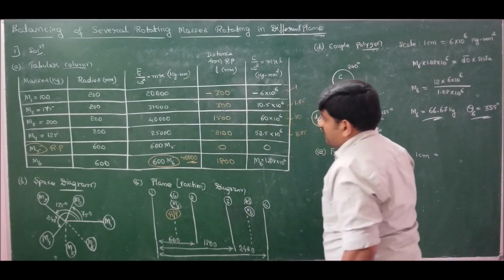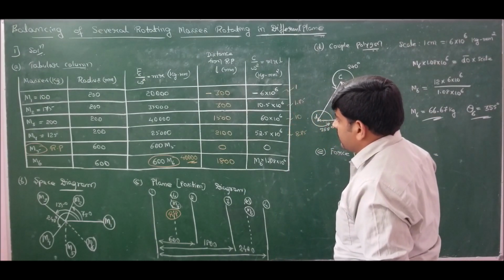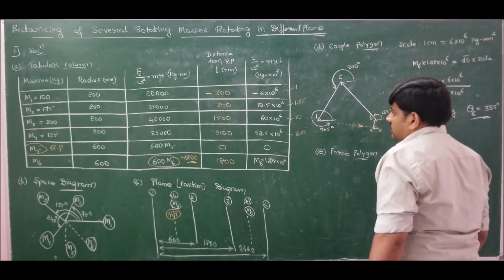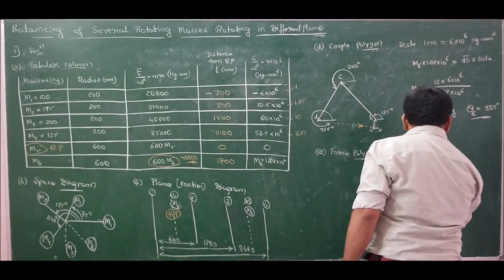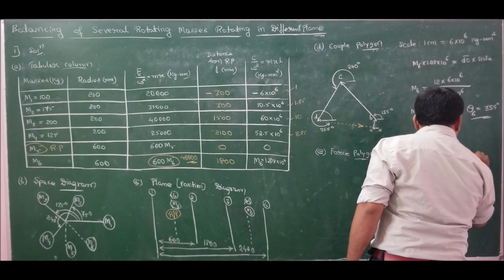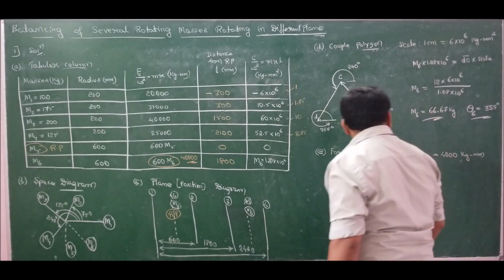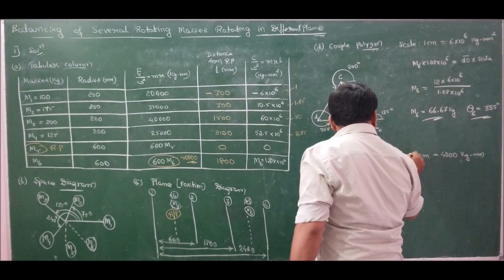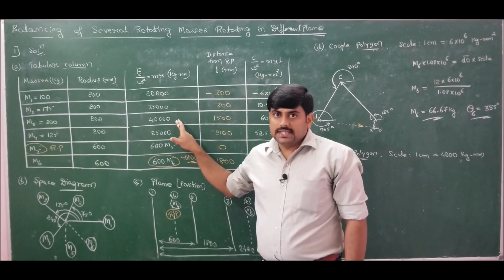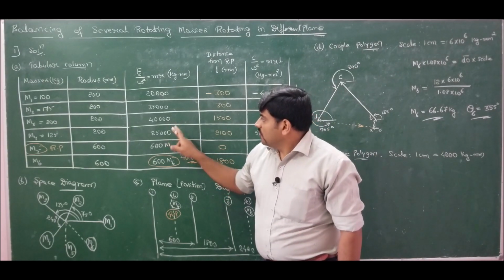Let me take the highest value here, 40,000. So if I equate 40,000 to 10 centimeter, I will get 1 centimeter is equal to 4,000 kgmm.